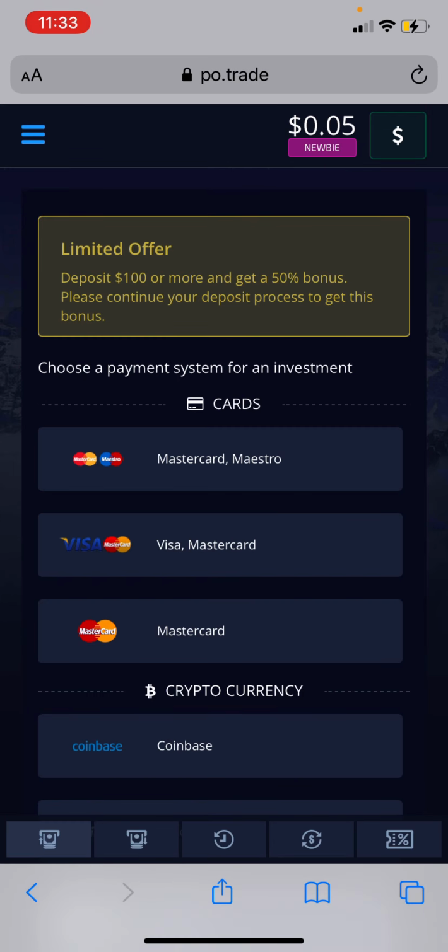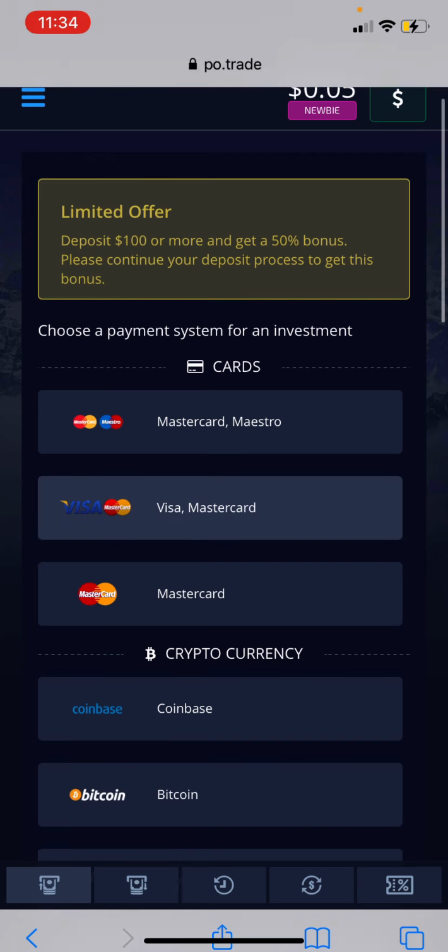And it's letting you know there's deposit bonuses that may be available for you. The thing with the deposit bonuses is that it's great and gives you more money to trade with, but you actually have to make a certain amount of money to actually retrieve the money from the bonus. So, for example, if you make $100 and you got a $100 bonus, you actually have to make more than $100 in profits to actually get that bonus off. So, if you do receive a bonus, just know that you have to make more profits to actually get it off. I want to give you guys a heads up with that.